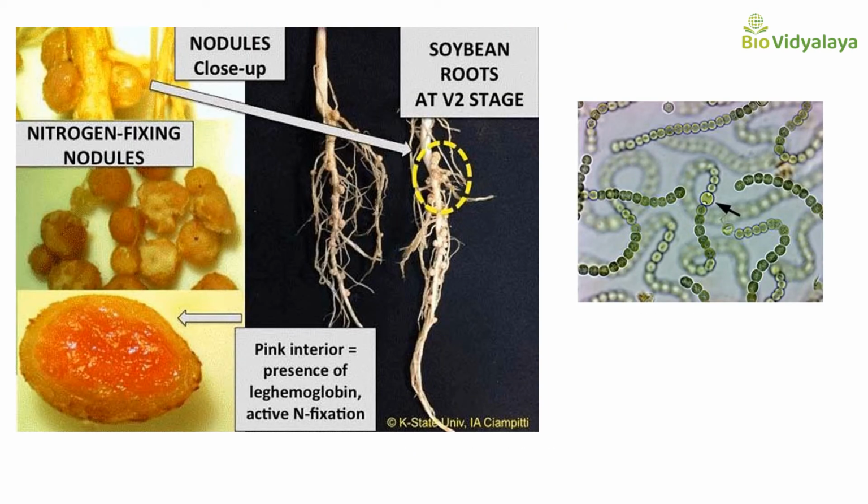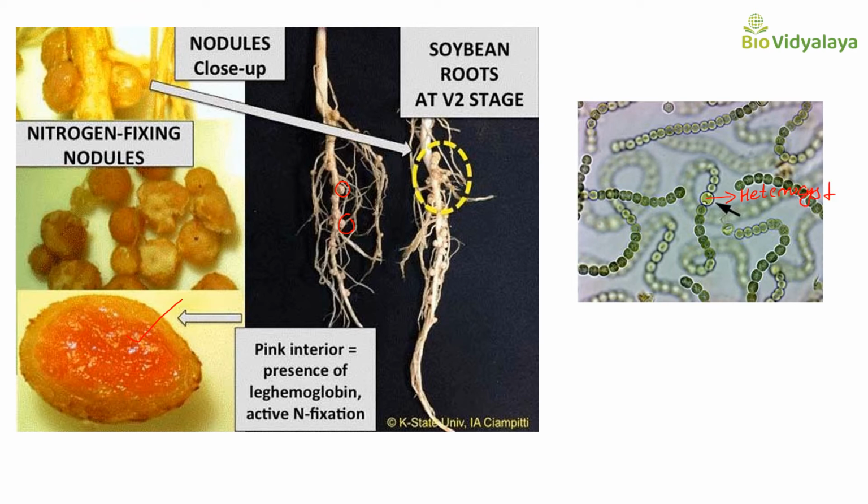Here in this picture you can see that this is a soybean root. These are the root nodules. In these root nodules, nitrogen fixation is occurring. Here you can see a pink color pigment that is called leghemoglobin. This is indicating that active nitrogen fixation is occurring. And here in this picture you can see the heterocyst. I told you that in cyanobacteria a specialized structure called heterocyst is present.